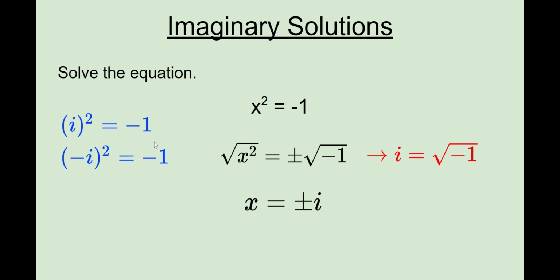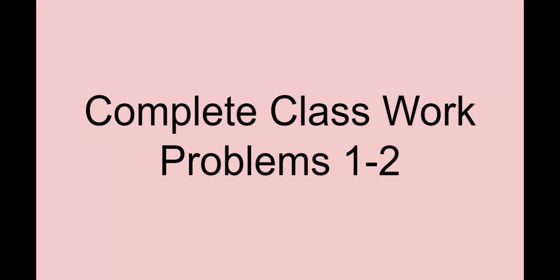So those both work. All right, so we just came up with a number that when we square it, it's a negative, and that number is i. Okay, all right. So you want to stop this, and you want to complete classroom problems 1 and 2.